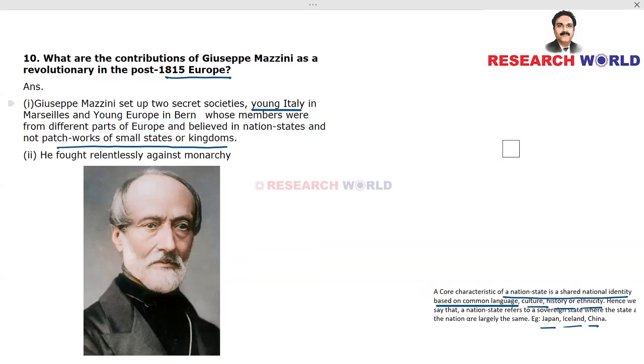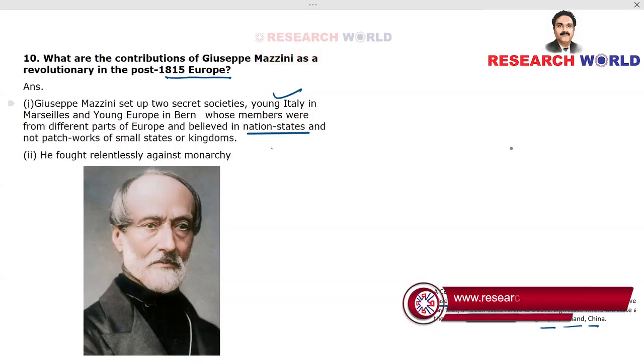Giuseppe Mazzini set up two secret societies, Young Italy in Marseilles and Young Europe in Bern, whose members were from different parts of Europe and believed in nation states. That means they should form sovereign states where the citizens have the same ethnicity and culture and speak the same language, etc. It should not be patchworks of small states, where different small states come together in some kind of union, or kingdoms.